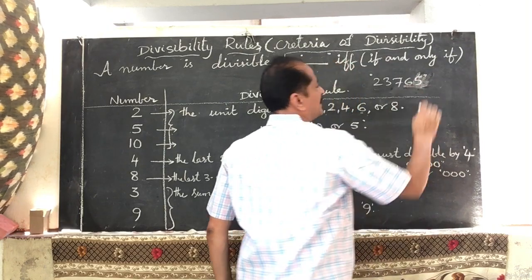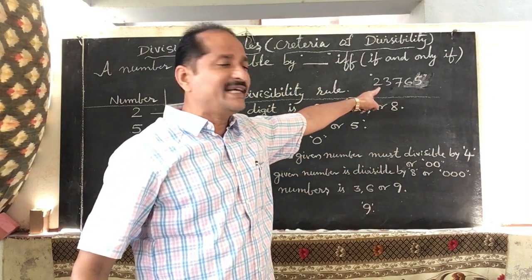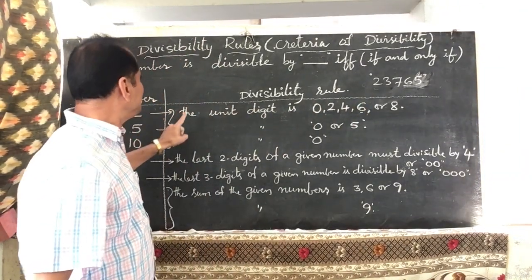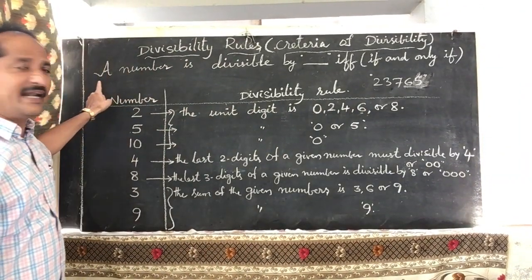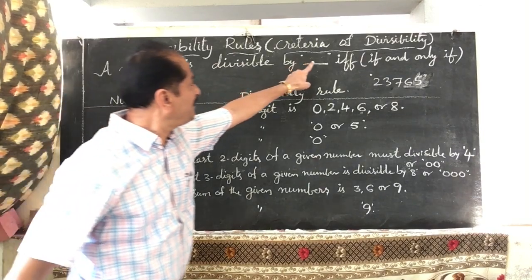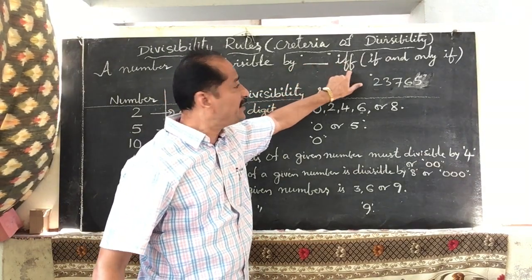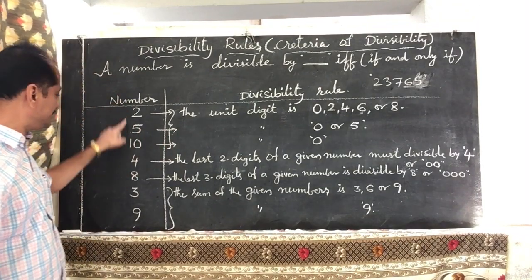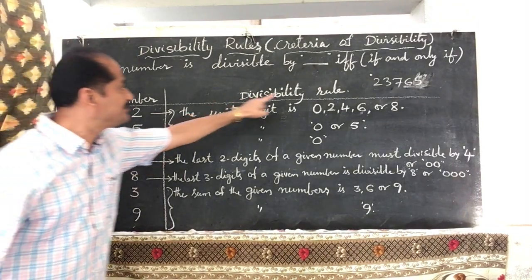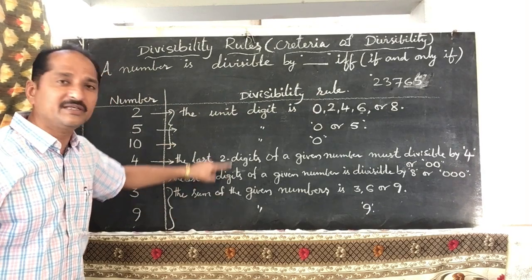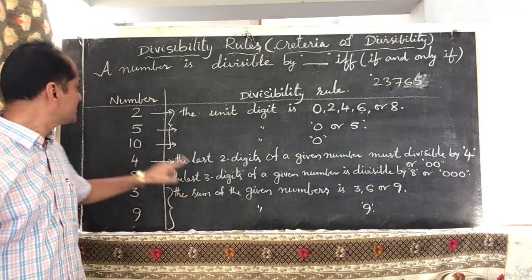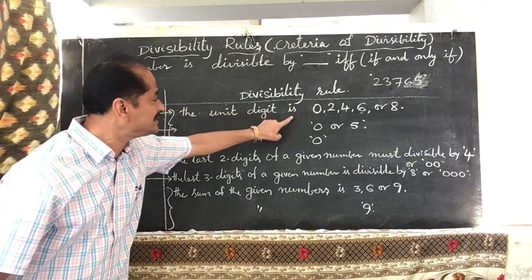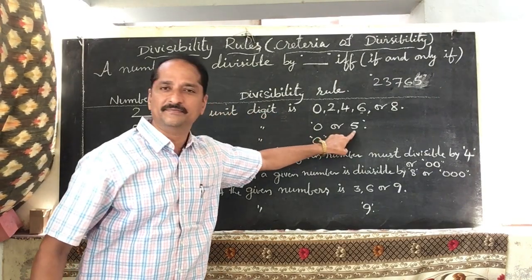Now see here. The next divisibility rule is divisibility of 5. A number is divisible by 5 if and only if the unit digit is 0 or 5.